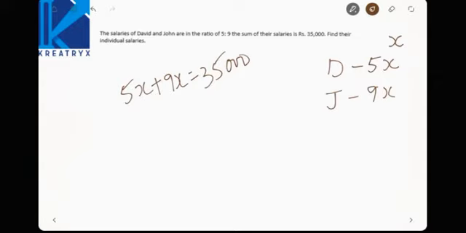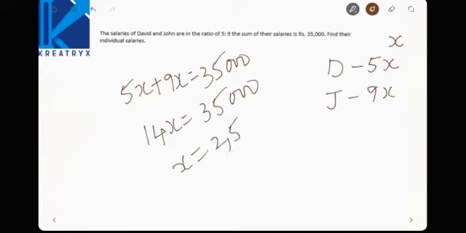Find their individual salaries. Now 5x plus 9x is nothing but 14x. Now 35,000 divided by 14 will be how much? 2,500. So 14x is equal to 35,000. Now x is equal to 2,500.